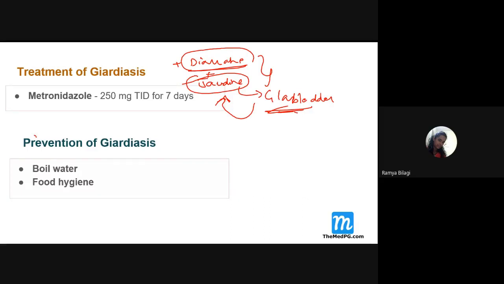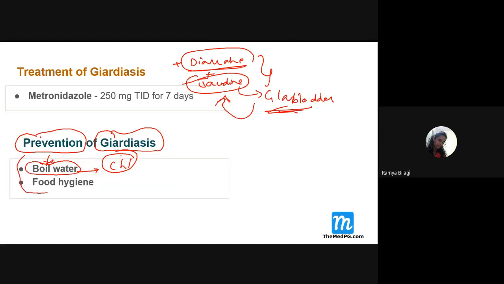How do we prevent this from the community point of view? Public health: just follow hygiene. In water purification, when we do chlorination of the water, we need to know at what ppm this organism will be killed. In the environment chapter, I'll discuss in detail at what ppm or concentration these pathogens will be killed. That is why we need to know all these protozoal parasites in detail. Any doubts over here, students?